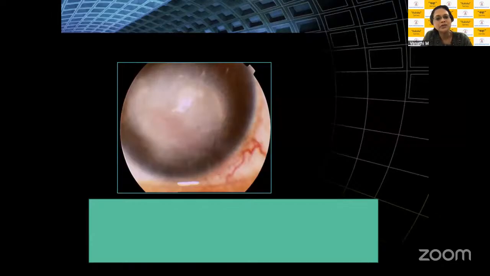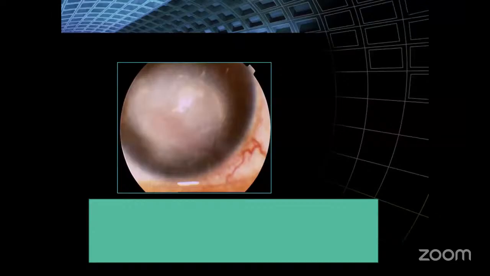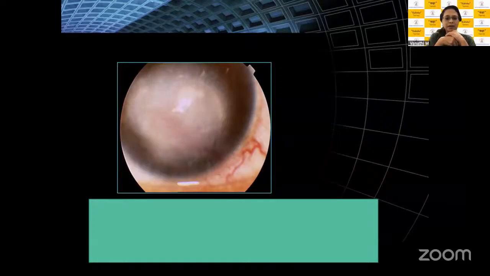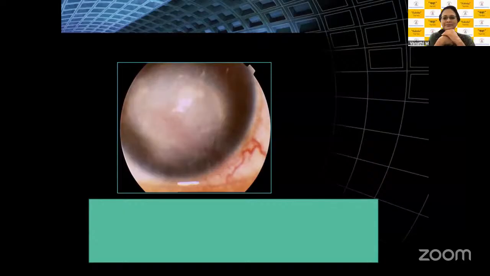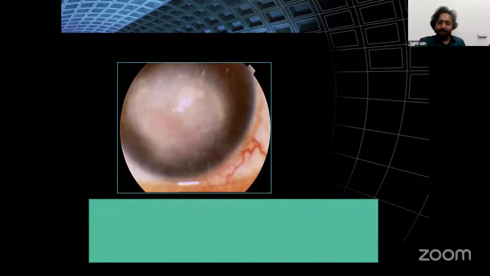Ashima, I'm going to come back to you and ask you, can you describe this for me? Yes, ma'am. This is an ulcer involving the central cornea with vascularization present. So you're having a large vascularized. Is it an opacity or an ulcer? Ma'am, it looks like an opacity. Are you sure? Sahil? Ma'am, it looks more on the lines of an opacity to me also.